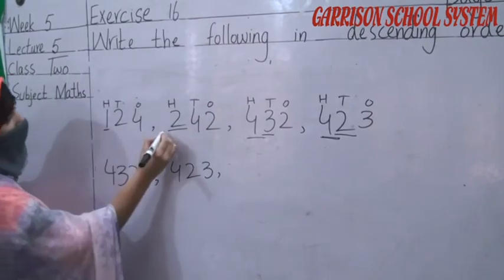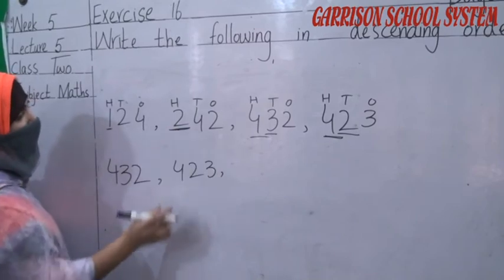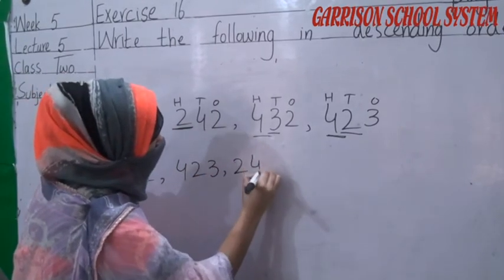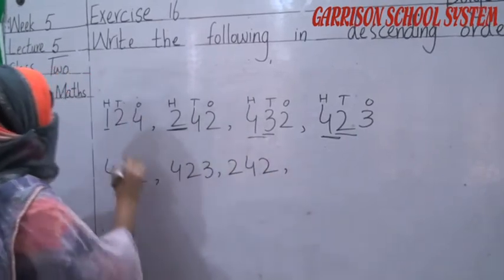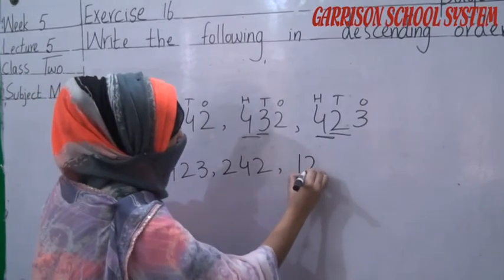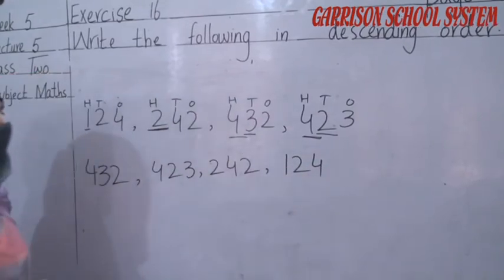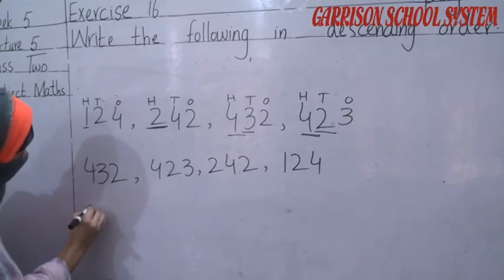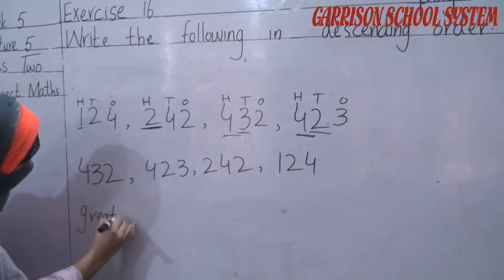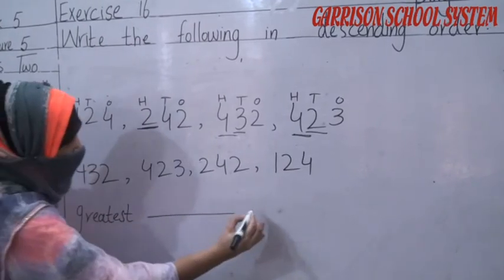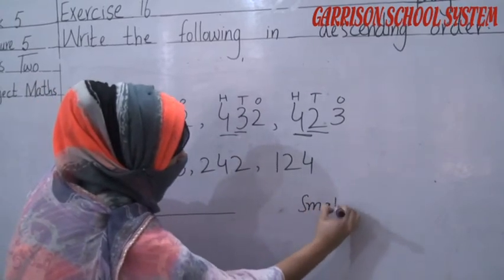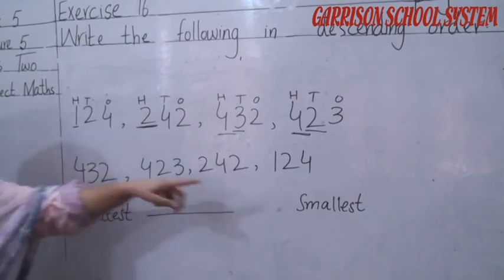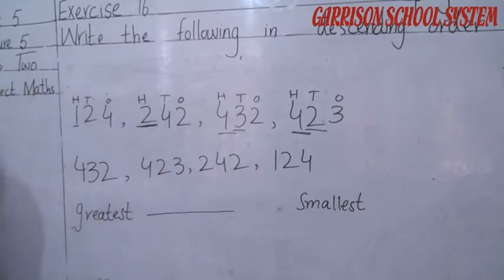This is 100, this is 200. 200 is greater, so it means it is our greater number. So we have to write here 242 and last is 124. Understand, student? In descending order, we have to move from the greatest number to the smallest number. As you can see, our first number is greatest and last number is smallest. Understand, student?